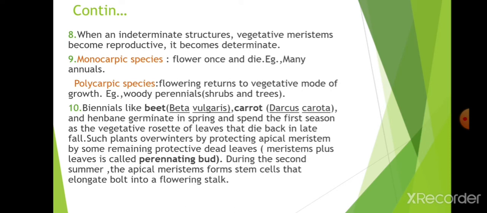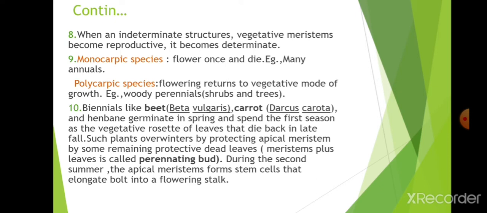Biennials like beet, Beta vulgaris, carrot, Daucus carota, and henbane germinate in spring and spend their first season as a vegetative rosette of leaves, then die back in late fall. Such plants overwinter by protecting the apical meristem with some remaining protective dead leaves.